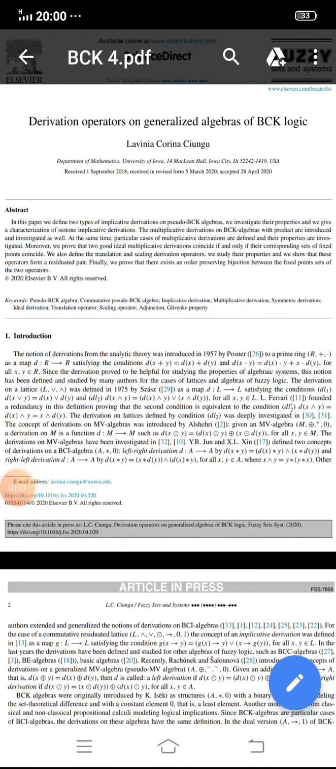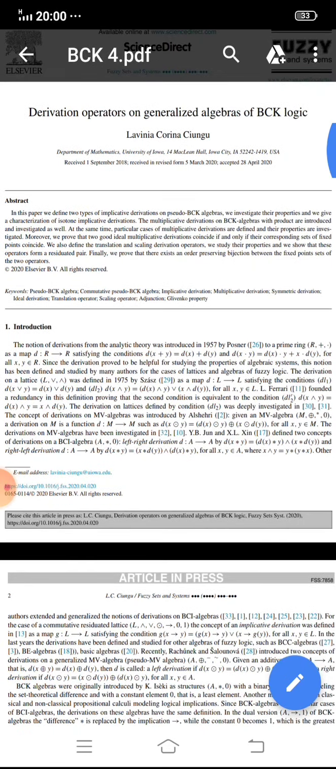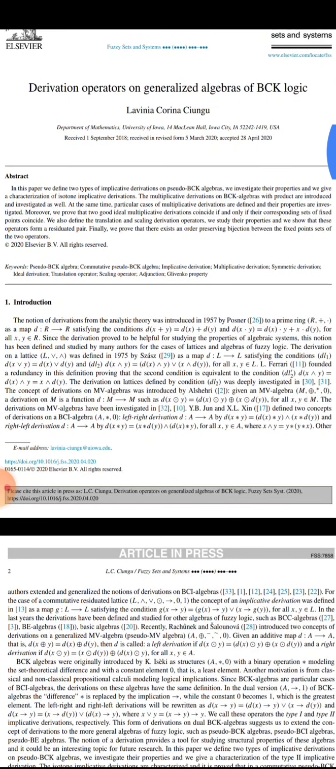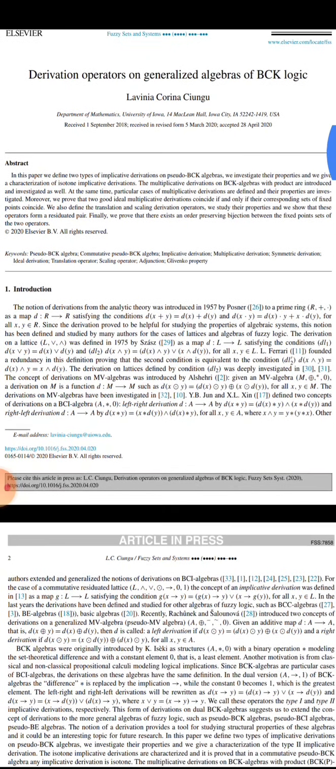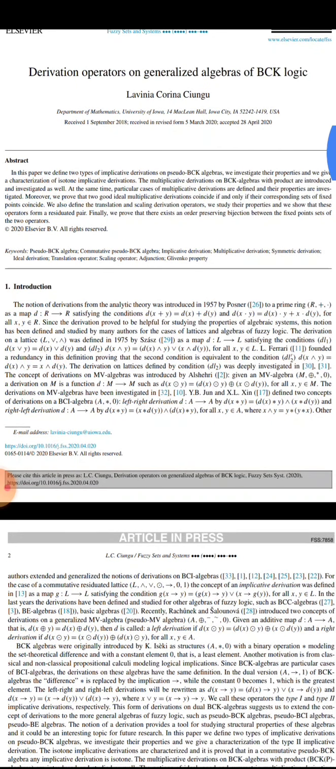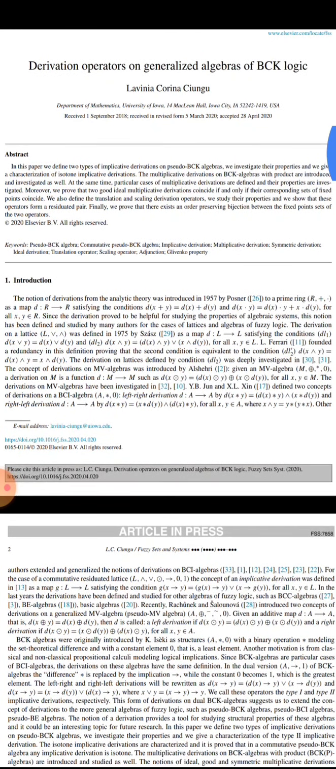Sir, the topic of presentation is derivative operators on generalized algebra of BCK logics. This paper was written by Lavinia Corina Cioban, Department of Mathematics, University of Iasi. Sir, without wasting our time, I'm going to tell about the abstract of this paper.